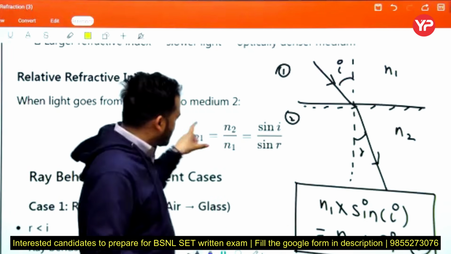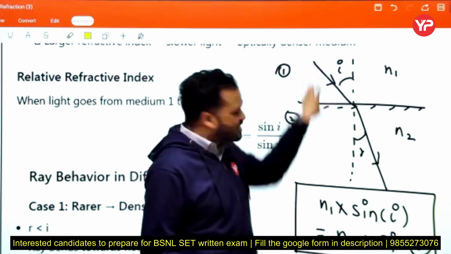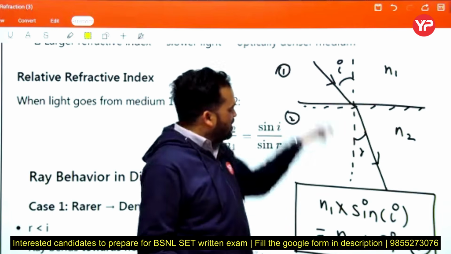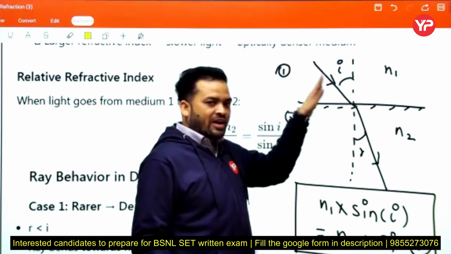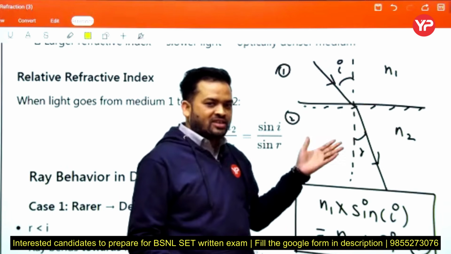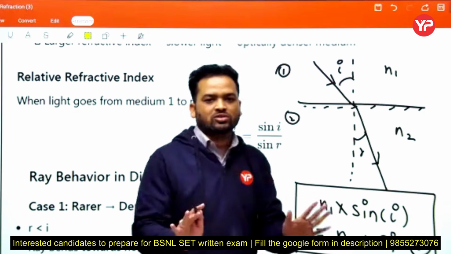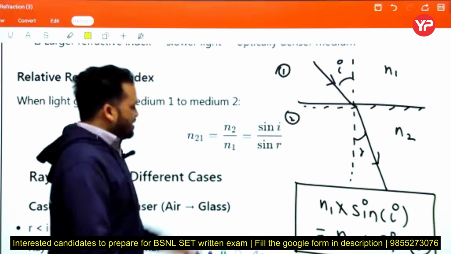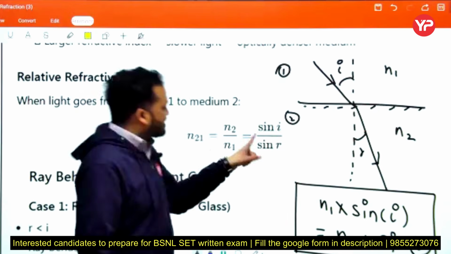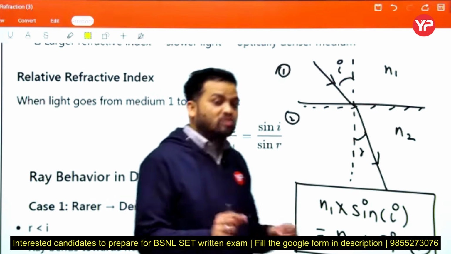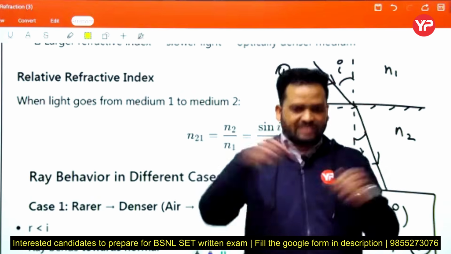This approach, in one medium refractive index n1 sin I equals in the second medium n2 into sin r, is the basic approach. Now if we write this equation like that, we move on to a very important concept.